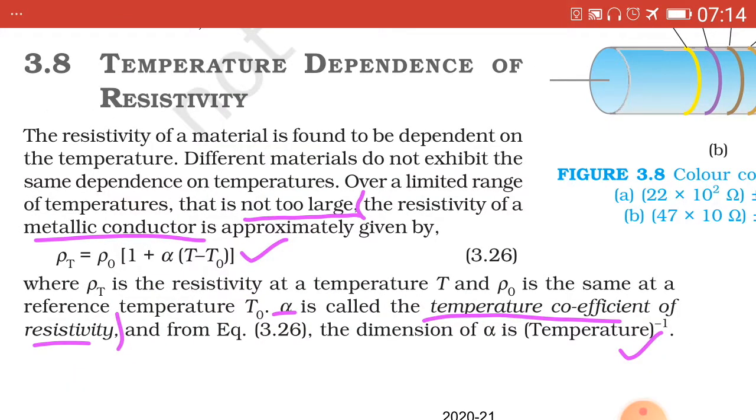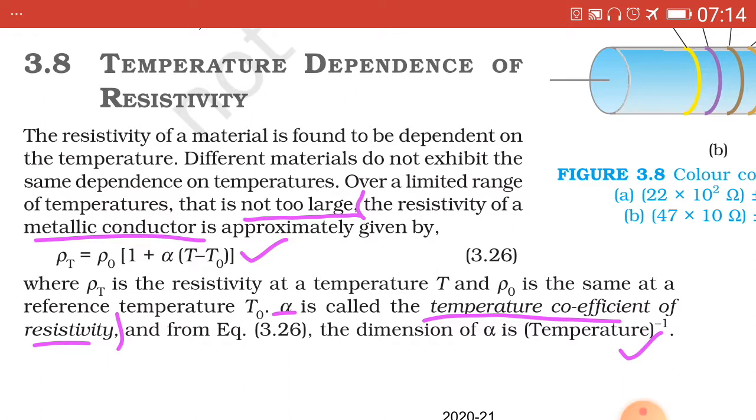That is temperature dependence of resistivity. The resistivity of a metallic conductor is given by rho T equal to rho 0 into square bracket 1 plus alpha into bracket T minus T0, that is capital T and capital T0. The equation has been tick marked as an empirical formula which is not to be proved. This equation is valid for temperatures being not too large. Temperature should not be too large.